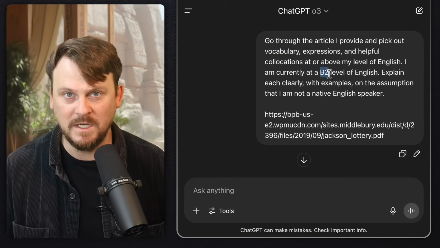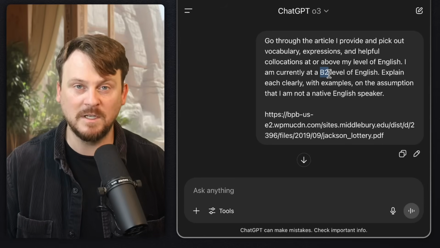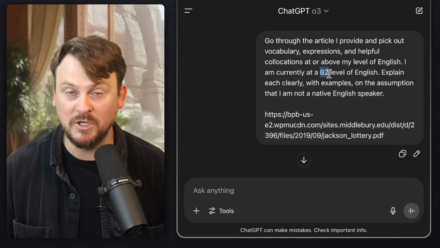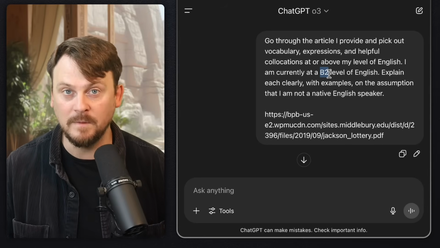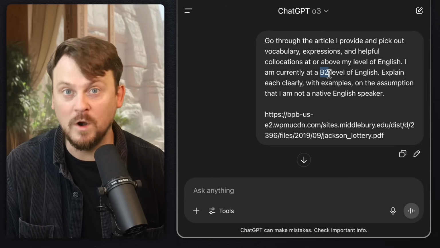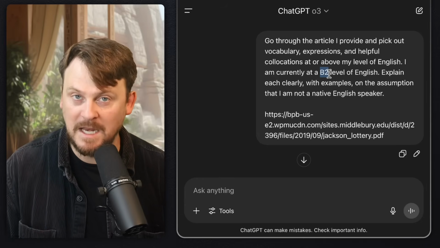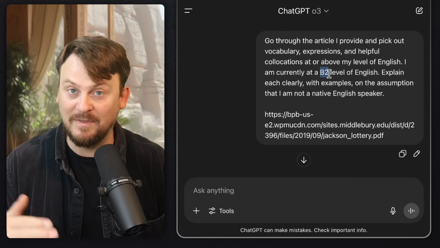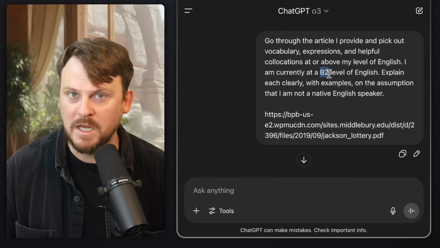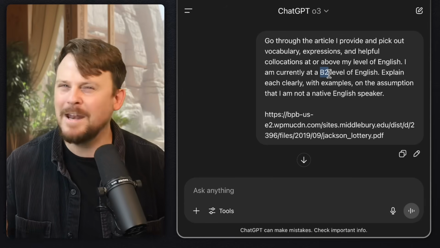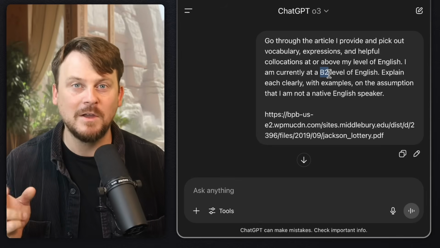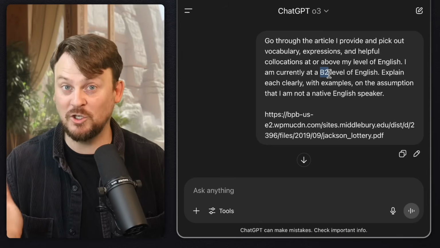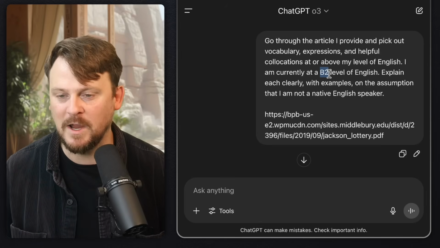So what I want to see here is how well does it pull out that information from the link I provided. Are the words given, the idioms, the phrases, the collocations given actually at that level and actually useful, right? And although I didn't ask, is it in context? Does it show the original sentence? Because that would be very helpful.